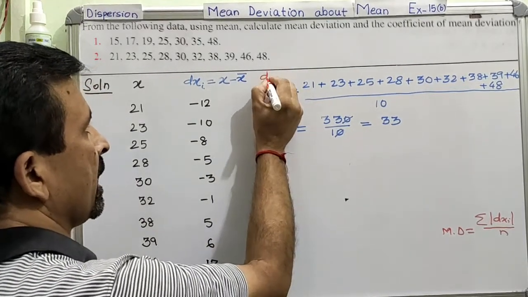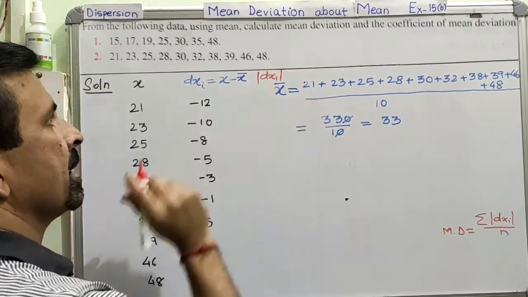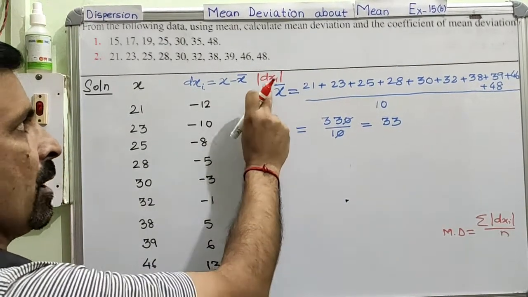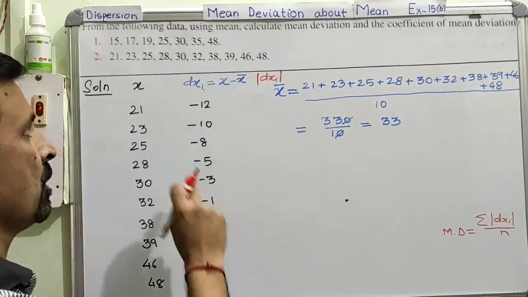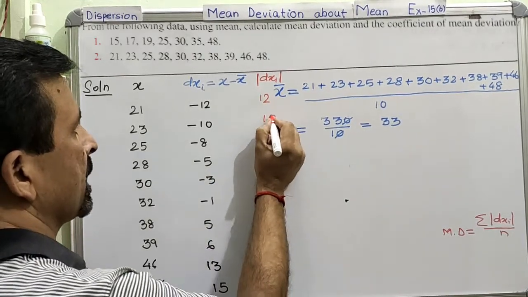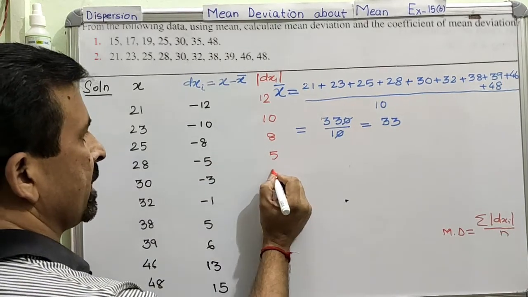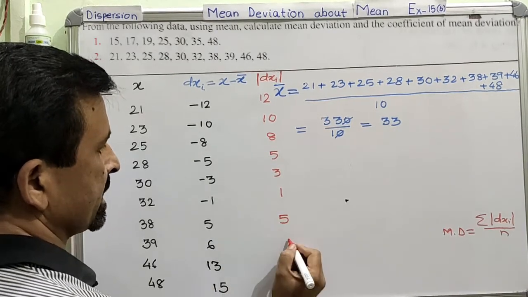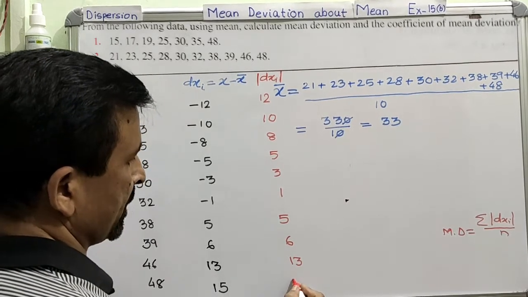So dxi mode, this is the mode column. Is this very clear? So now we are going to create the third column. Now you know the meaning of this mode. Mode means write the number, leaving the sign. Clear? So let us do that. So this is 12, this is 10, this is 8, this is 5, this is 3, this is 1, this is 5, this is 6, this is 13, and this is 15.